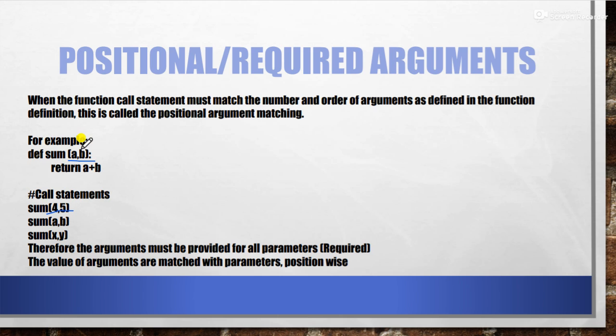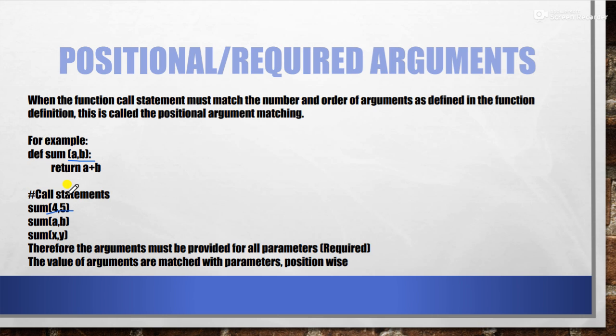Second, their position has to be the same. Position means the first value will be given to the first variable only, the second value will be given to the second variable only. It means 4 will be given to A only and 5 will be given to B only. You cannot write that 4 is given to B and 5 is given to A. This type of assignment is not allowed at all.